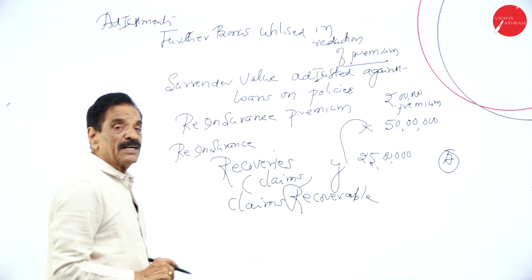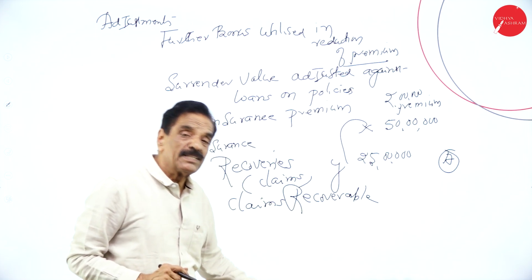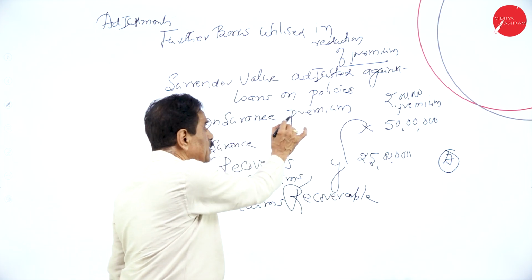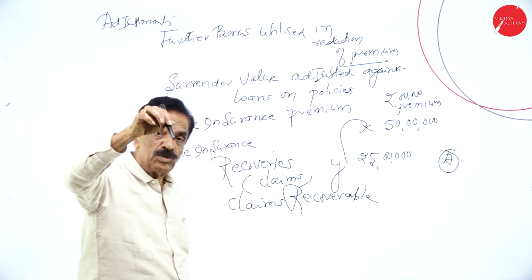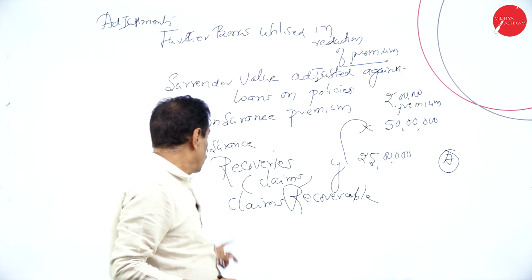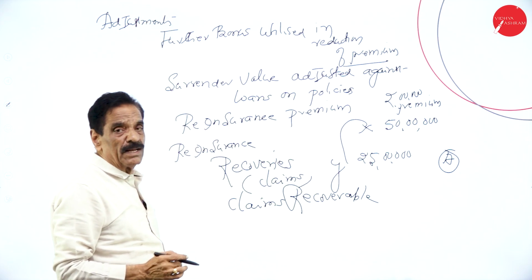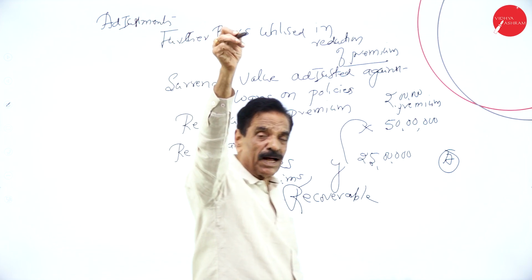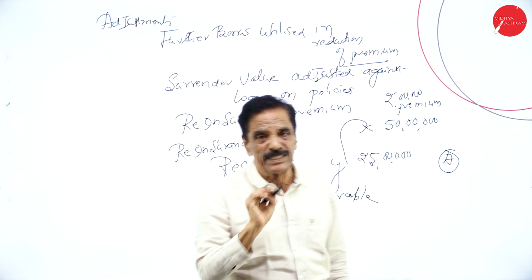Claims recoverable: deduct from the claims, then it will come on the asset side of the balance sheet, which you have to retain. Reinsurance premium: deduct from the insurance premium, then it will come on the liability side of the balance sheet. Whereas claims recoverable should be deducted from the claim, then it will come on the asset side of the balance sheet. Common adjustment, same.